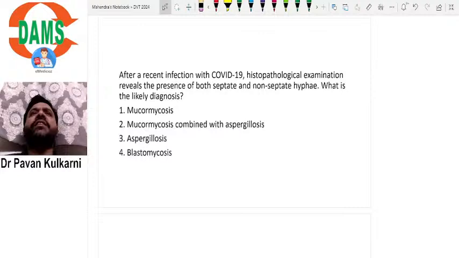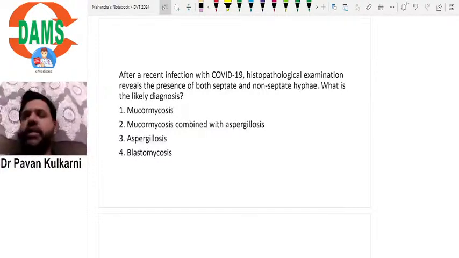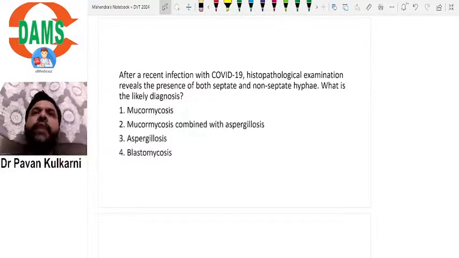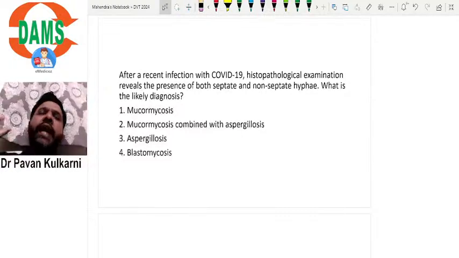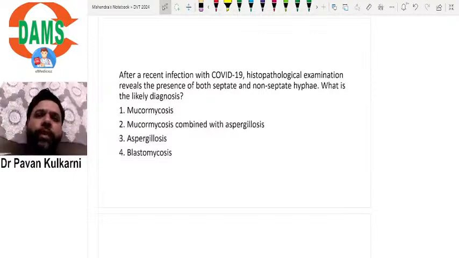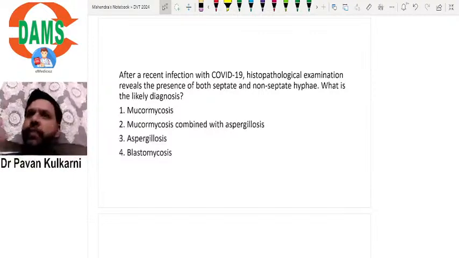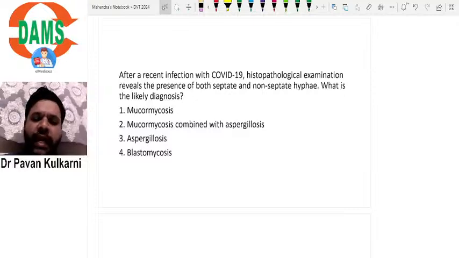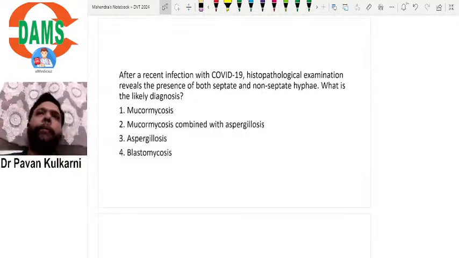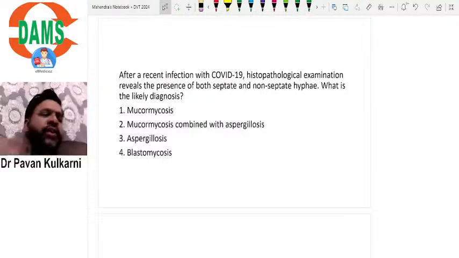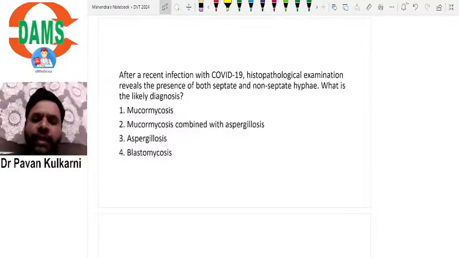All of us have discussed this very classically using an image when I discussed the fungal infections, that aspergillosis and mucormycosis we differentiate based on the size of the hyphae and based on the septa. So in mucormycosis, they are non-septated and they are basically ribbon-like and thick, whereas in case of aspergillosis there will be a septa. So here there is a combination of both septated as well as non-septated hyphae.